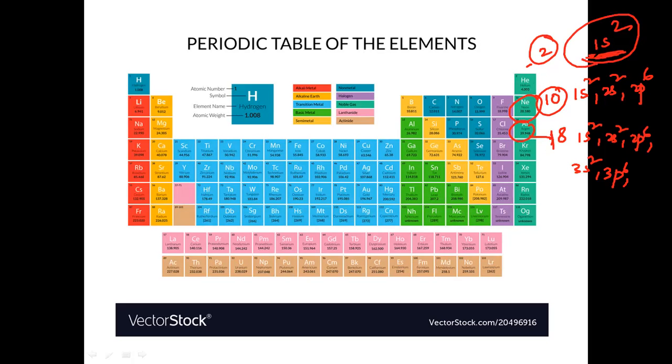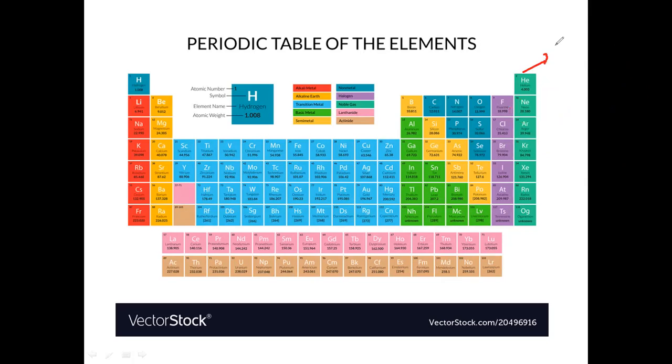1s can hold only 2 electrons, so that is completely filled. In the second orbit, it can hold 2s2, 2p6, and this 2p6 is completely filled. Here also 3s2, 3p6 completely filled. So remember these things. First this 1s2, again from here 2s2, 2p6, next after this 3s2, 3p6.